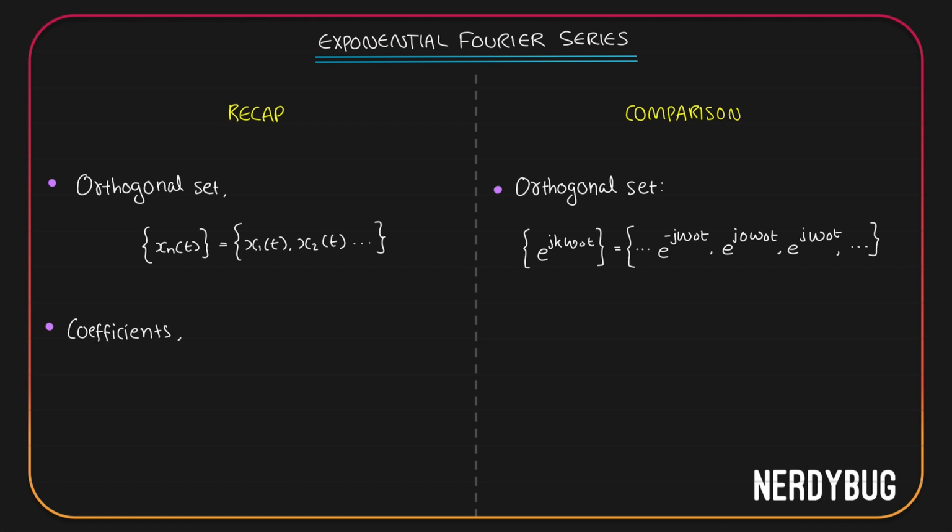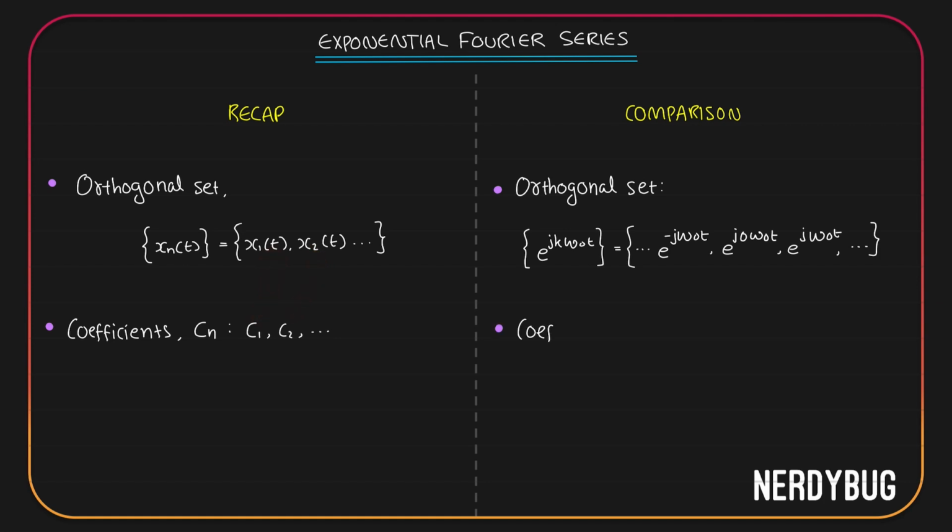The coefficient of the nth component signal was called Cn. So we had coefficients like C1, C2, C3, etc., up to infinity. C1 corresponded to x1 of t, C2 corresponded to x2 of t, like that.